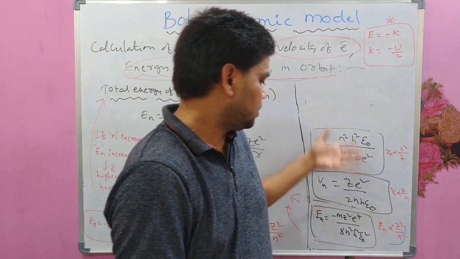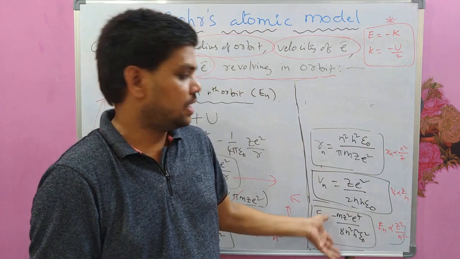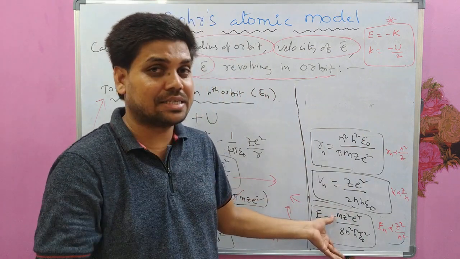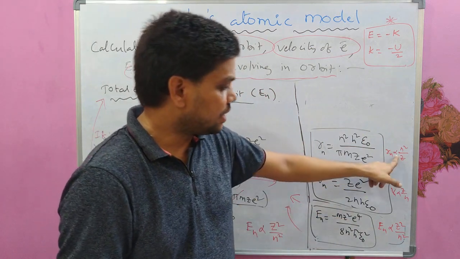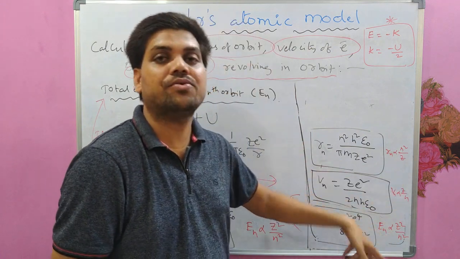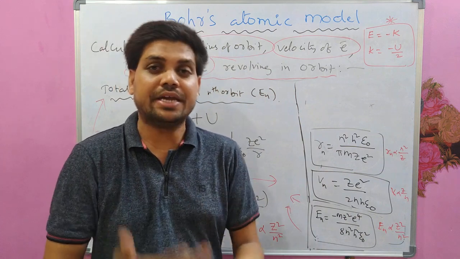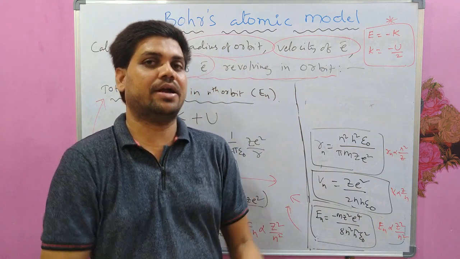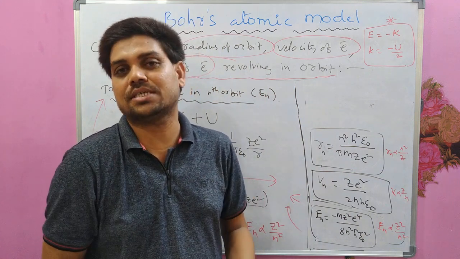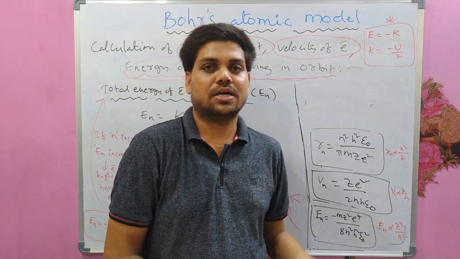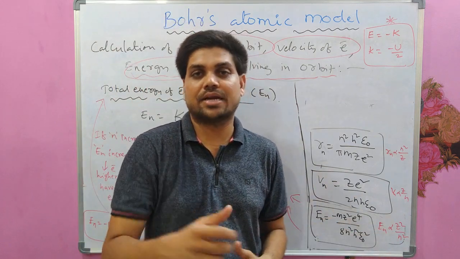The formulas are here, and these are very, very important for the entrance exam, and particularly how they depend on the n value and Z value. If n increases, what happens? If Z increases, what happens? These kinds of questions may be asked in the examinations, particularly entrance examinations.